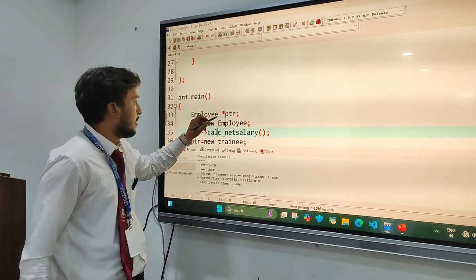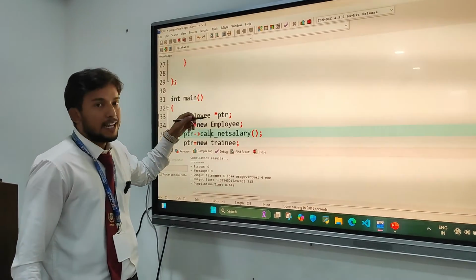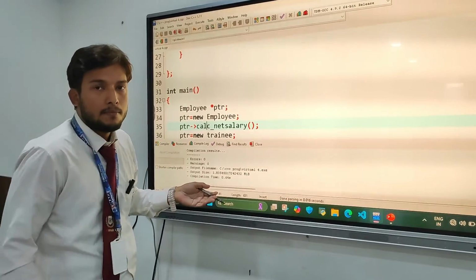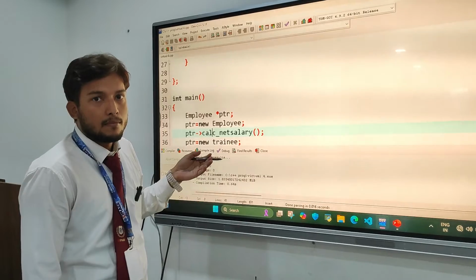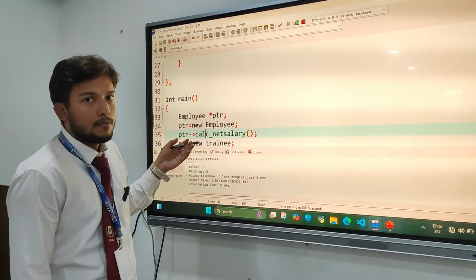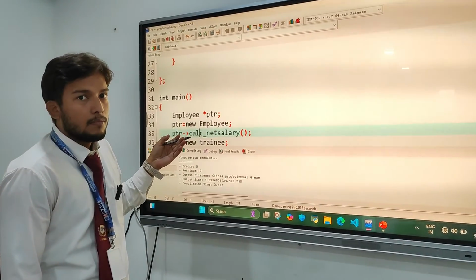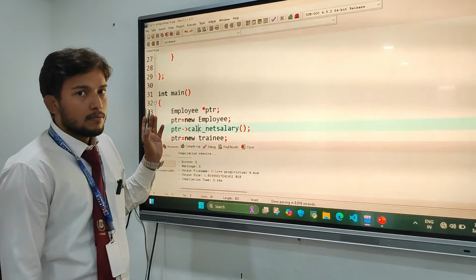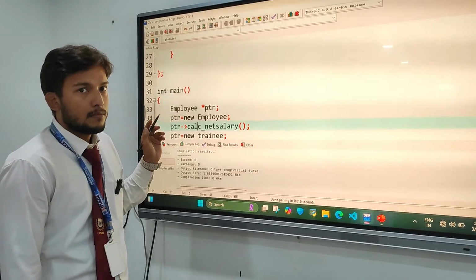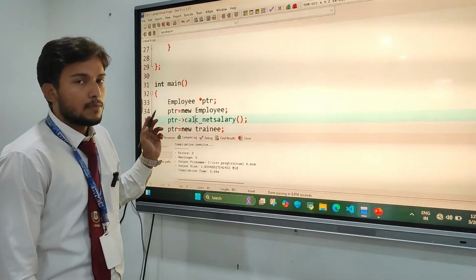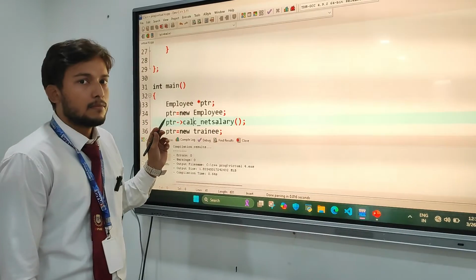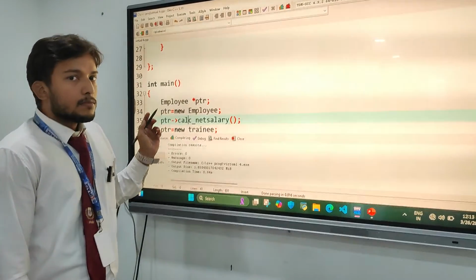This is a common type pointer, pointing to the parent class. Inside C++, it has a facility: the parent class pointer can keep the address of either a parent class object or its child class object. Clear? So that is why we are using it.